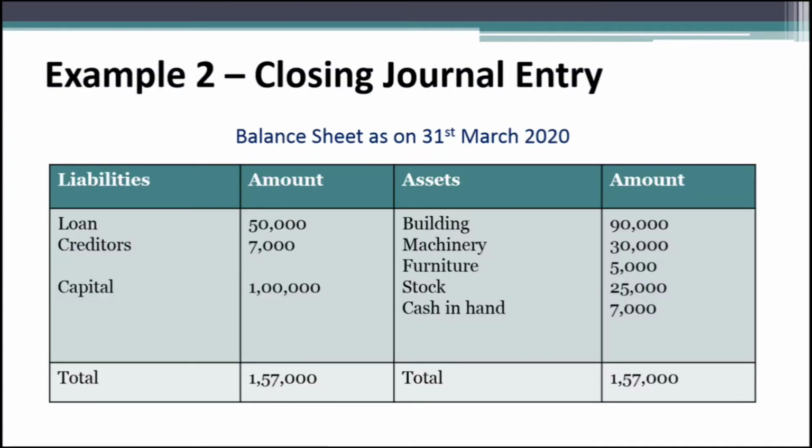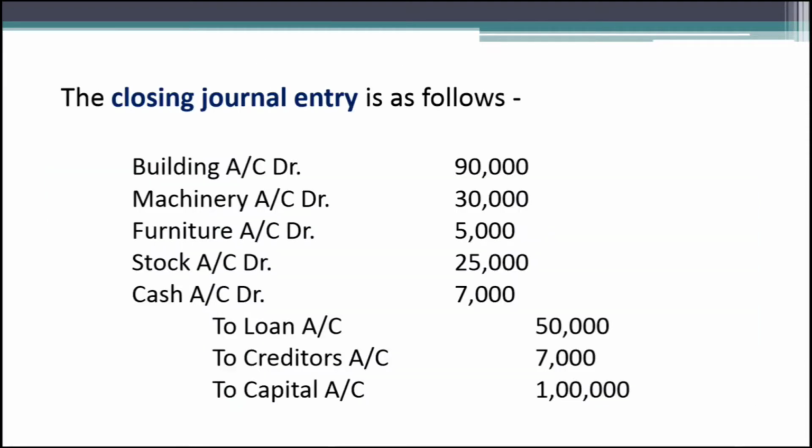Next is the example of closing journal entry, and we are provided with the balance sheet as on 31st March. The balance sheet contains the list of assets and liabilities including capital. So again, we have to do the same thing as we did in the opening journal entry. We have to debit all the assets account and credit all the liabilities account including the capital account, as I have done here. Building account debit, machinery account debit, furniture account debit, stock account debit, cash account debit, to loan account, creditors account and capital account, with the balances as reflected in the balance sheet.